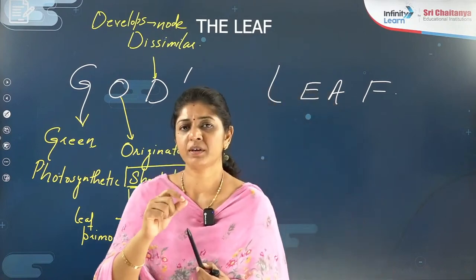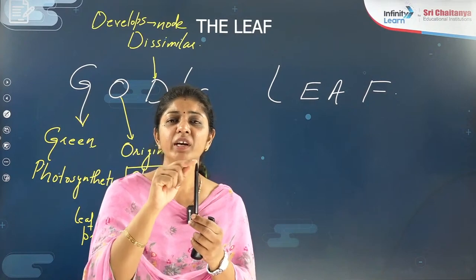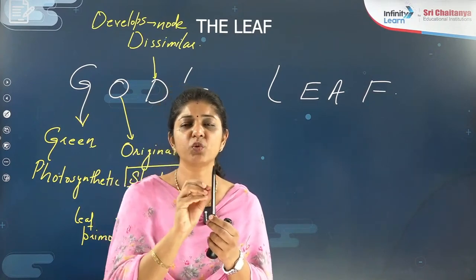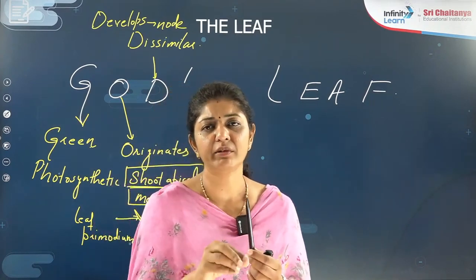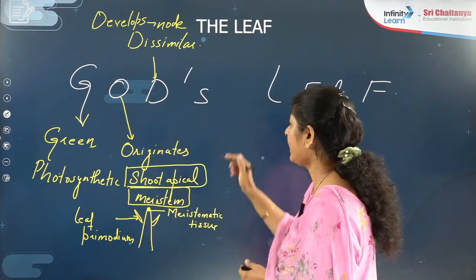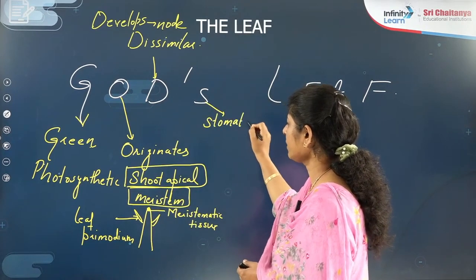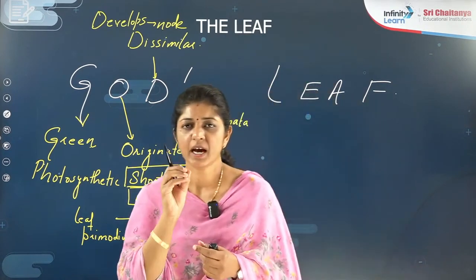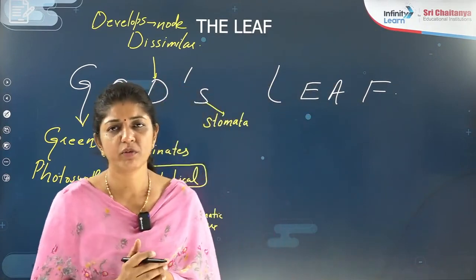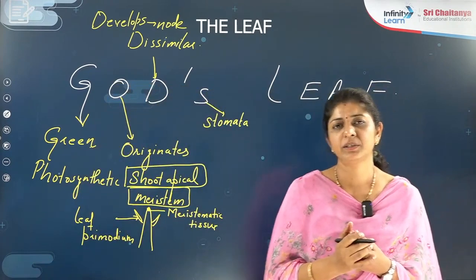The node is the point where the leaf develops, but the origin, who gives birth to that leaf, is the shoot apical meristem. Now on its surface, what is present? Stomata. What are stomata? These are tiny pores on the surface of the leaf which help in the exchange of gases, right?